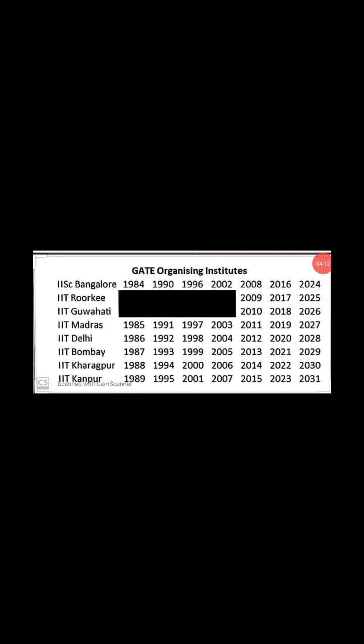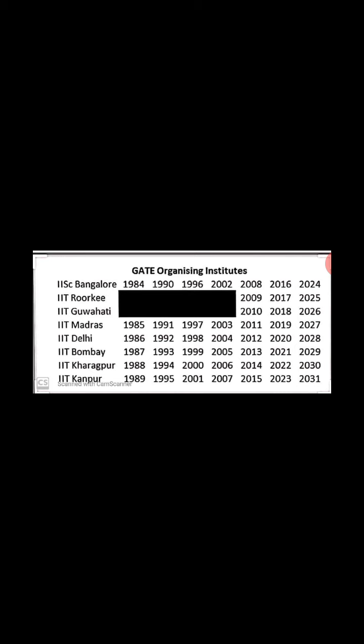Why I showed all these details: let us consider IIT Bombay is the GATE conducting institute in the year 2021. Everyone will have a doubt about how the GATE paper of IIT Bombay will be. For that, you can see that IIT Bombay conducted the GATE exam in 2013, 2005, 1999 and 1993.